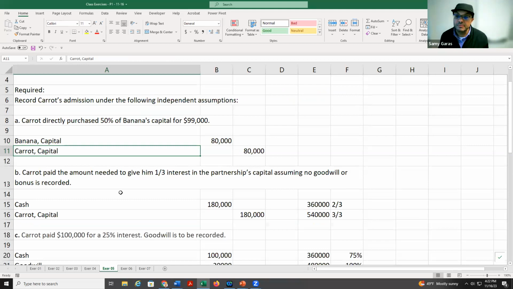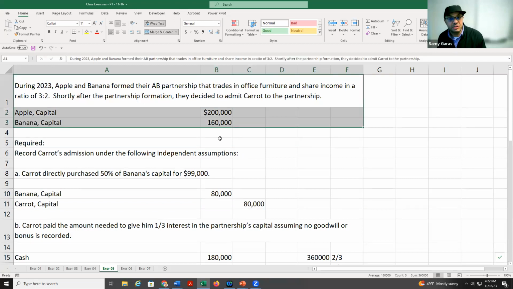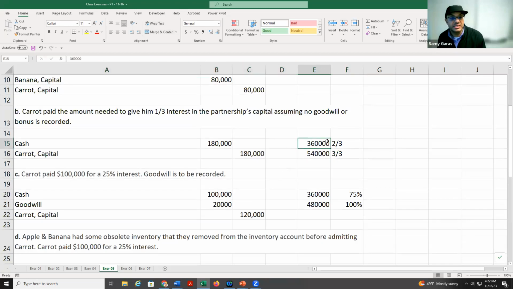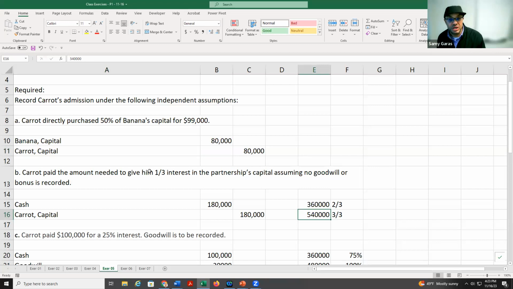The second one, Carrot paid for 1/3. So we add the capital of the two partners, 360, which will make 2/3. So how much will it be? 3/3. We multiply 630 times 3 over 3 over 2 over 3. We get 540. Then from the 540, we need to take 1/3, which is 180. And we debit cash, credit capital.